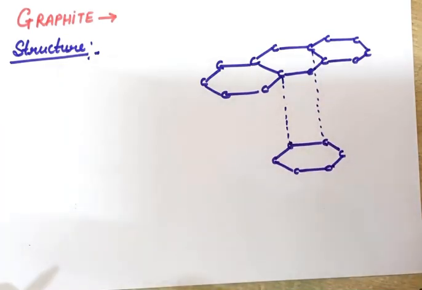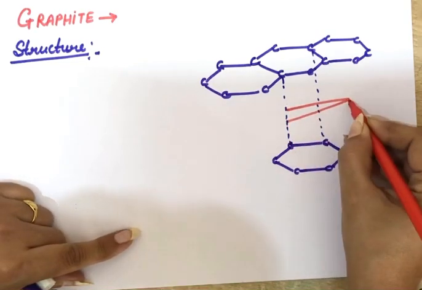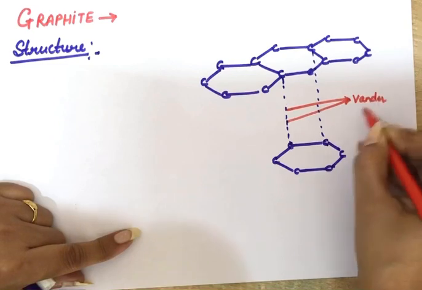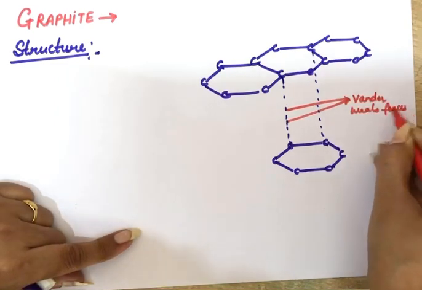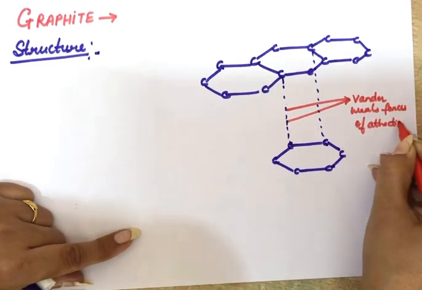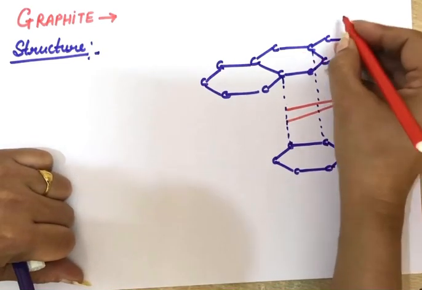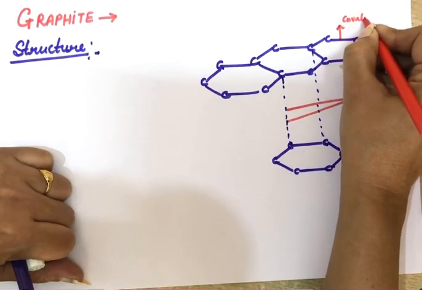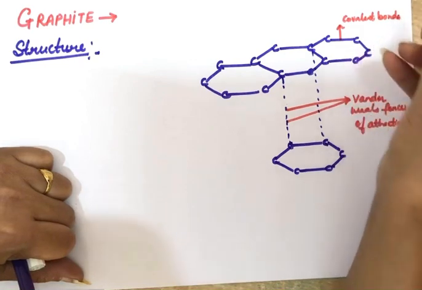And the forces between these hexagonal layers are very weak forces known as van der Waals forces of attraction. While the bonds which the carbon is forming in the hexagonal layers are purely covalent bonds. So covalent bonds are strong as compared to the van der Waals forces.